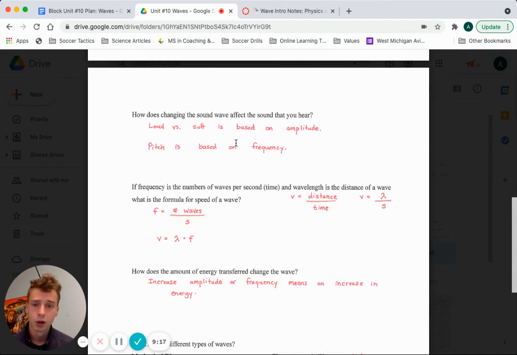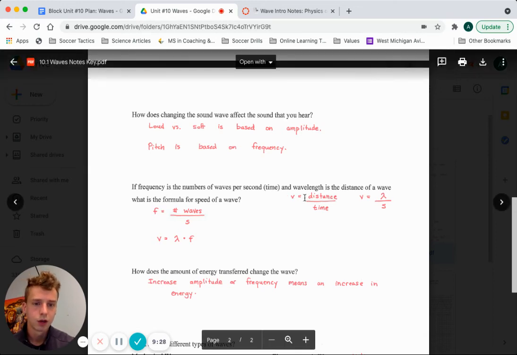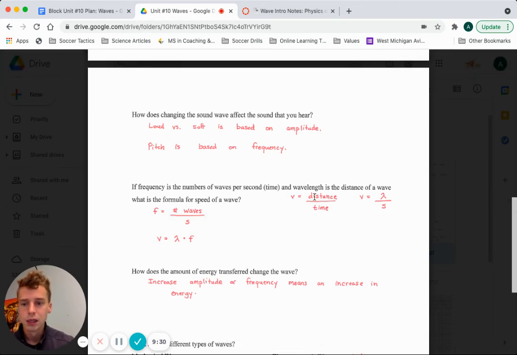So first we're going to talk about our velocity. And this, again, might seem like a new formula, but it's really not if you boil it down, right? Because over here on the right side, velocity equals distance over time. In this case, for a wave, velocity equals the wavelength divided by our time, right? So we haven't really changed our formula yet.